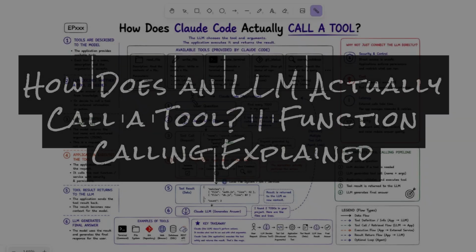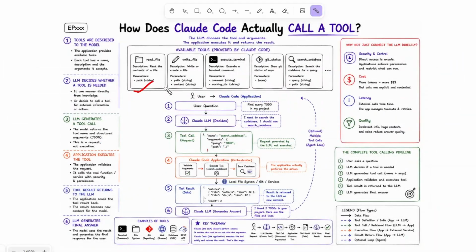Watch Claude Code create files, edit the code, run Git commands, install packages, or execute terminal commands as well. It almost feels like the AI has taken control of your computer. But that's not what's actually happening. The language model itself cannot open your terminal or edit your files. Instead, it requests that specific tools be executed by the application around it. This engineering pattern is called tool calling, and it's one of the most important building blocks behind modern AI assistance.